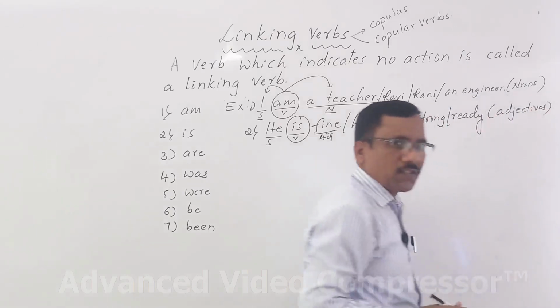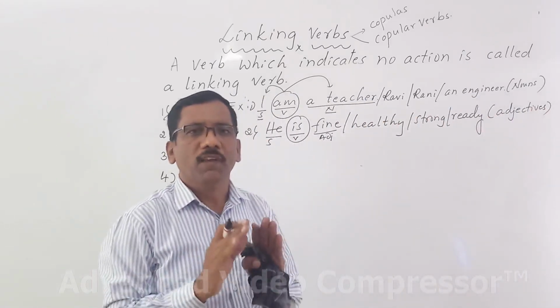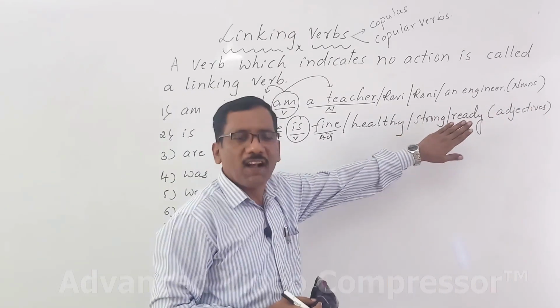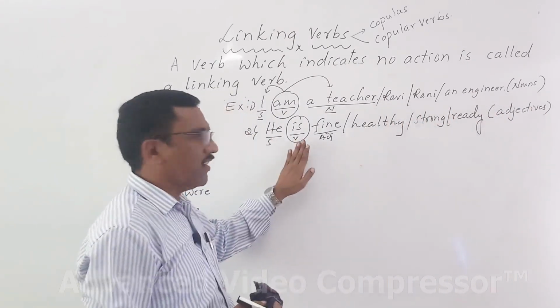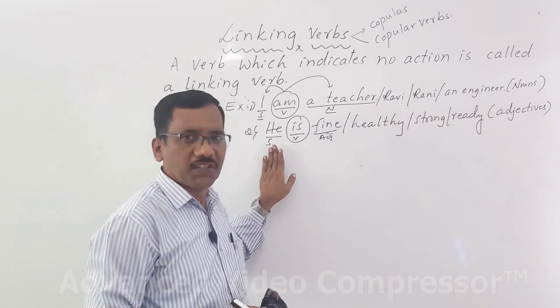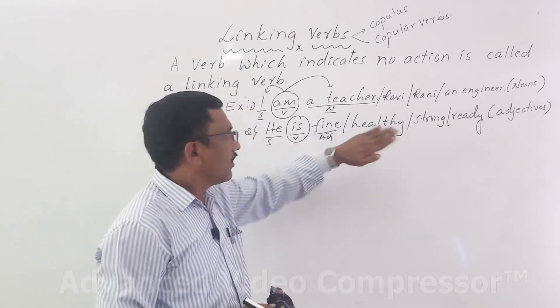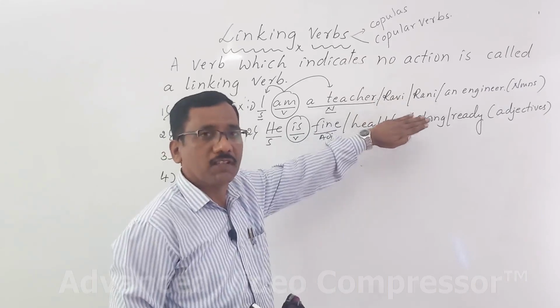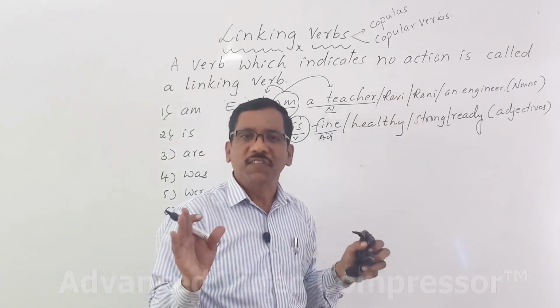Predicate complements may be adjectives in the sentence. They are linked by a linking verb with the subject. Okay? The adjectives and nouns are used as predicate complements in the sentence.